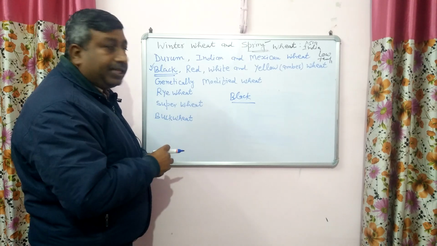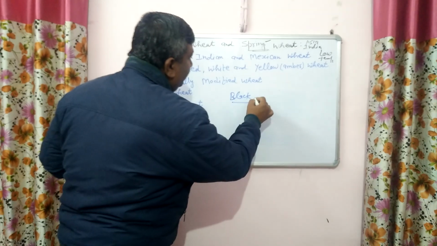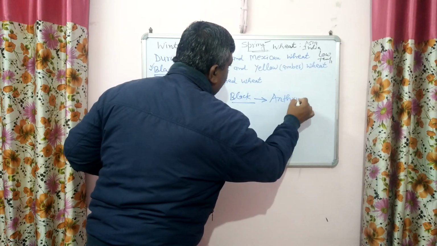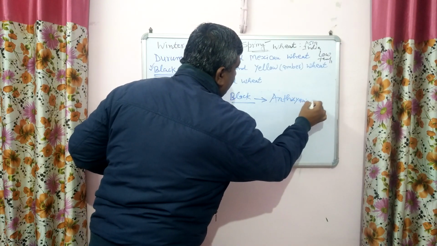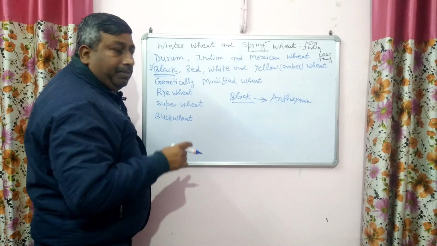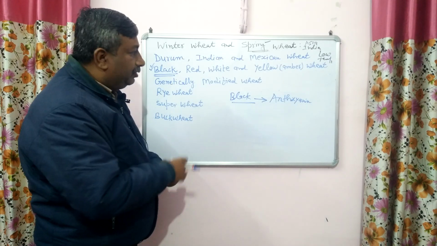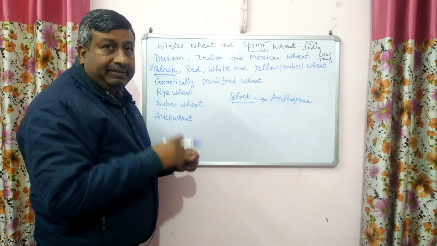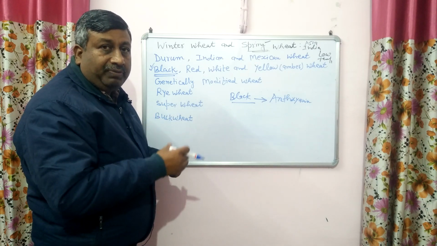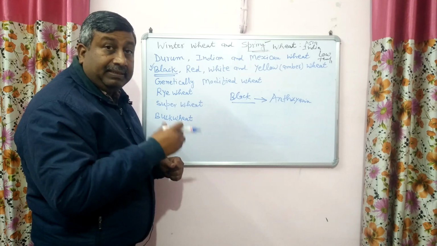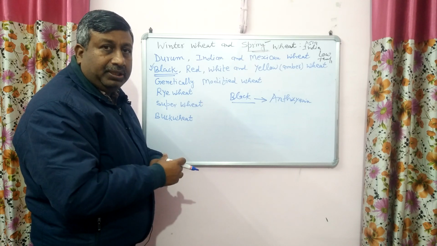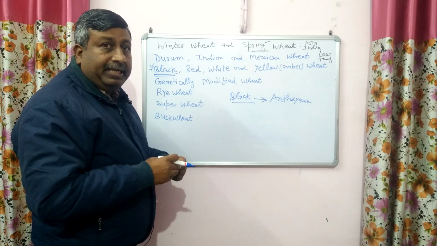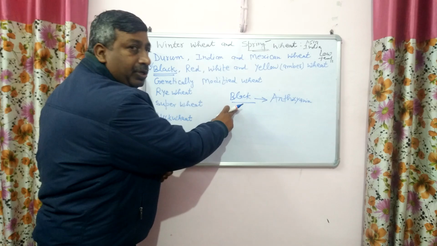It is very interesting. Actually, this black color wheat contains anthocyanin pigment in the bran, which provides this black color. And this black wheat is rich in phenolic compounds, flavonoids and antioxidants. It is rich in protein, high protein content. It is also rich in vitamin K, dietary fiber and calcium. So it is very nutritive wheat.